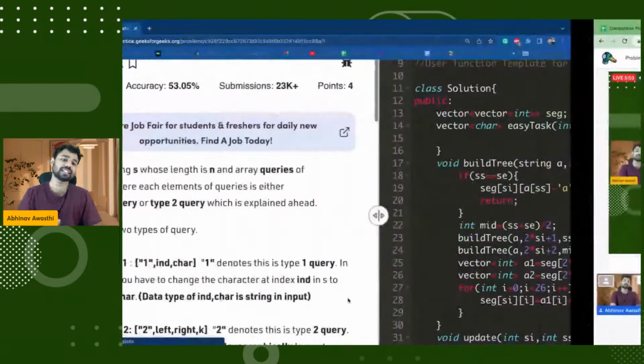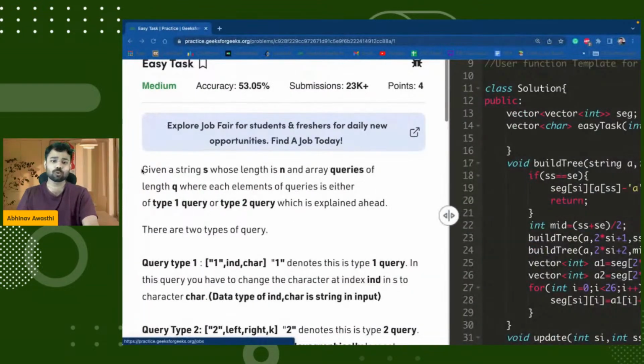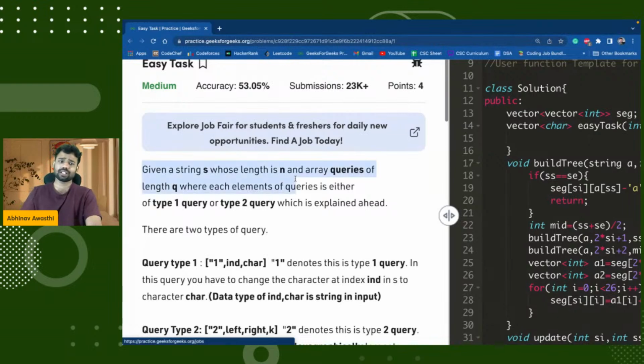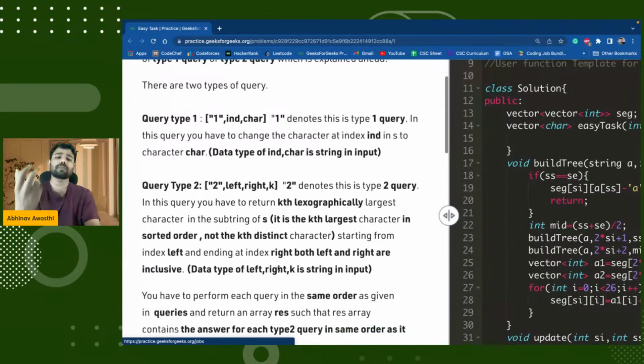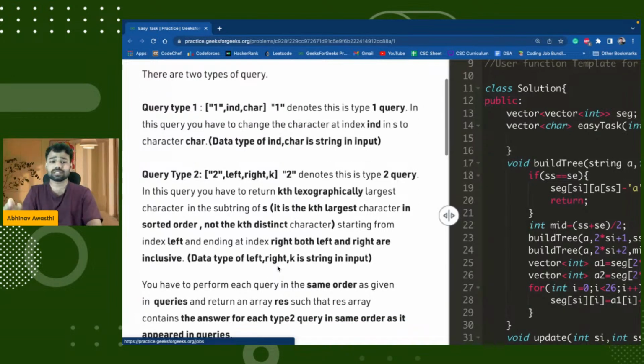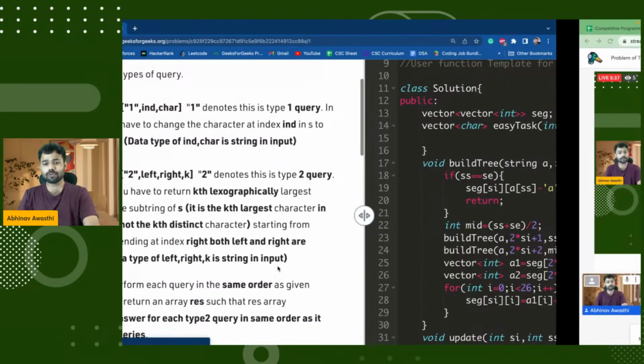The problem says that you are given a string whose length is n and an array of queries. So basically, there are two types of queries. One is an update query, and one is a query where you have to find the lexicographically largest character. So the first type of query is that you are given an index and a character, and you have to change that particular index to the new character. The second query is simple: you are given a left and a right, and between those two indices, you have to print the kth lexicographically largest character. That is what you have to do.